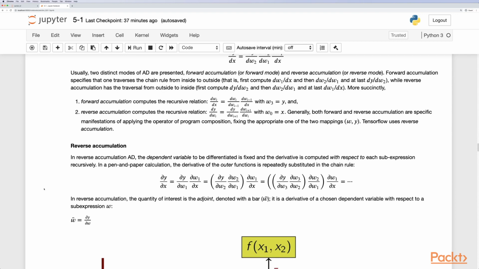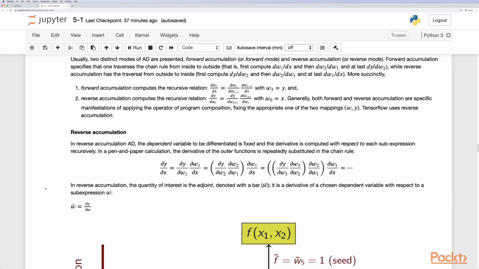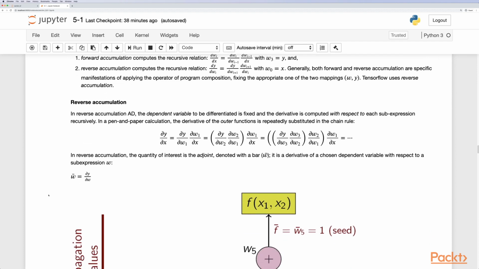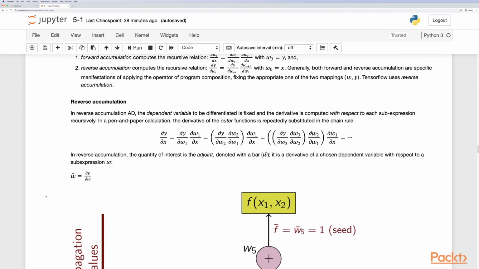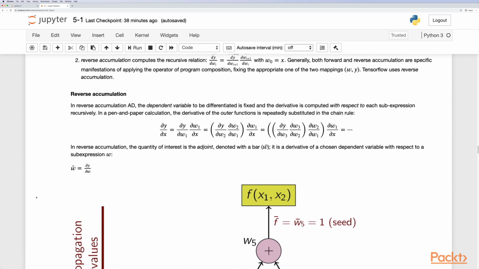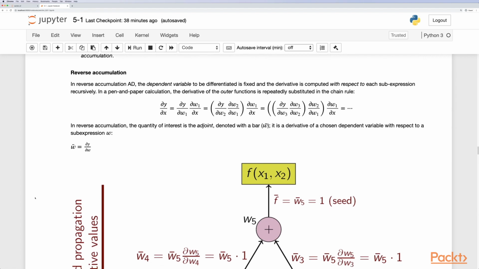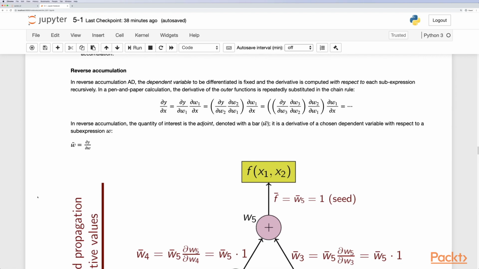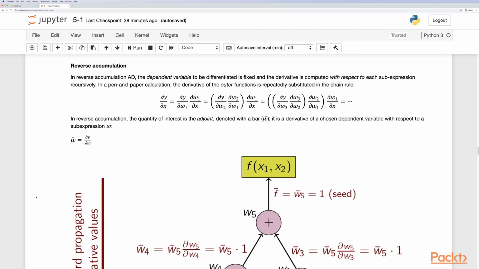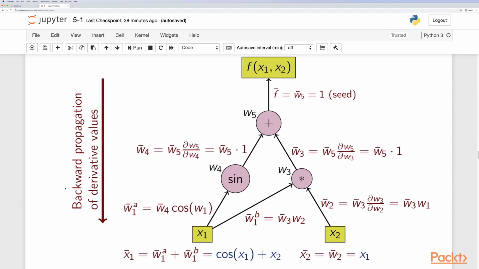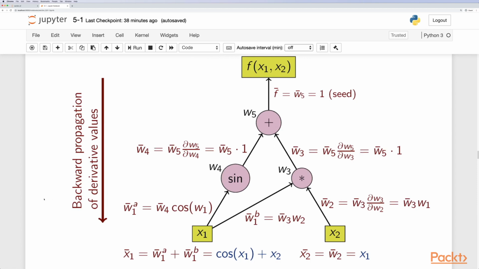In reverse accumulation automatic differentiation, the dependent variable to be differentiated is fixed, and the derivatives are computed with respect to each sub-expression recursively. In a pen and paper calculation, the derivative of the outer functions is repeatedly substituted in the chain rule. In reverse accumulation, the quantity of interest is the adjoint, denoted by w bar, and is a derivative of a chosen dependent variable with respect to a sub-expression w. So we can see an example here where we compute the backward propagation of derivative values for a computational graph. You can pause the video and verify these by hand as well.